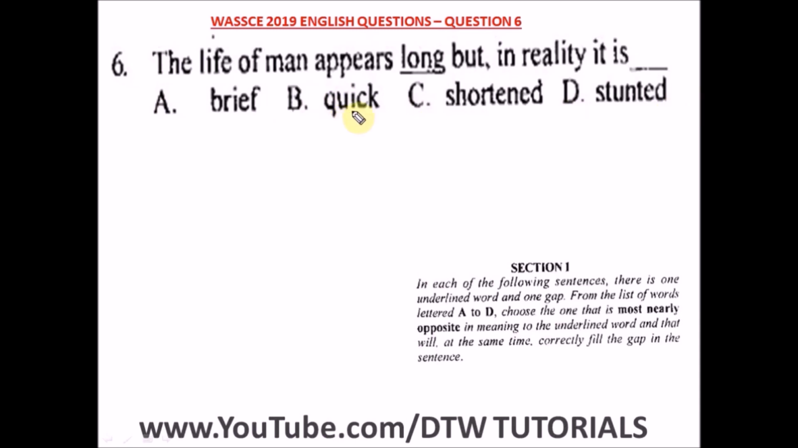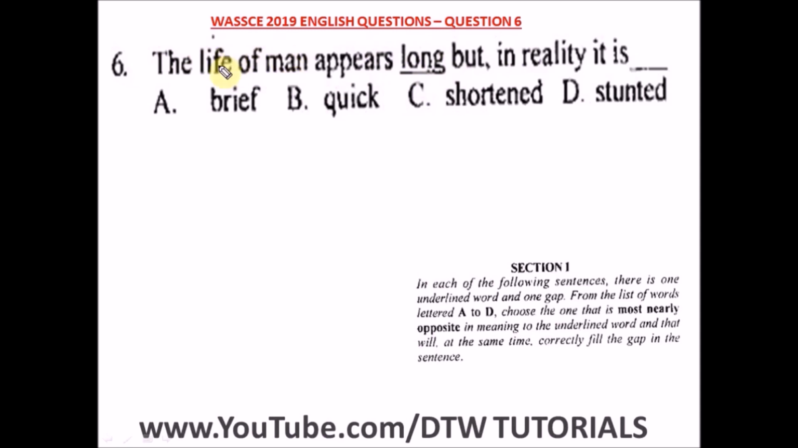Quick. What does quick mean? Quick means rapid, fast. It won't be the opposite of long here, because long means prolonged, lengthy. Quick means fast. So in reality it is fast. No, it is wrong. C is shortened. Shortened means to make shorter, like to shorten your trouser. So it can't be the opposite of long here.